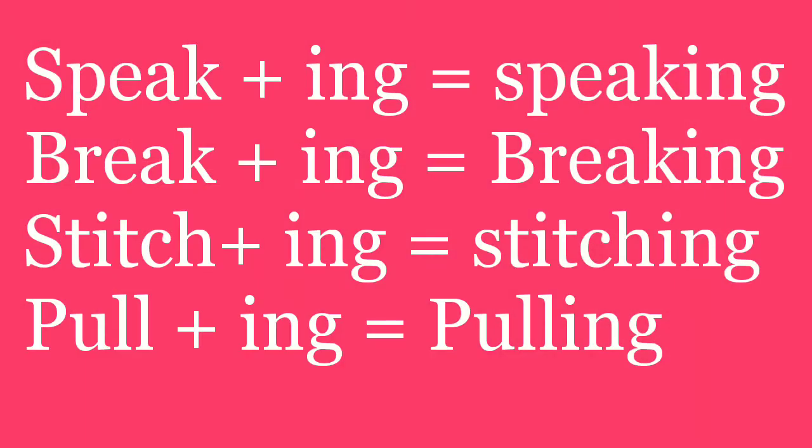Let's see some more examples of present continuous tense. Children, here you can see some verbs. What are they? Speak, break, stitch and pull. These are the original form of the verbs. That means it is without adding ing. But when we add ing to it, it becomes present continuous tense. That is speaking, breaking, stitching and pulling. Now it is in present continuous tense.